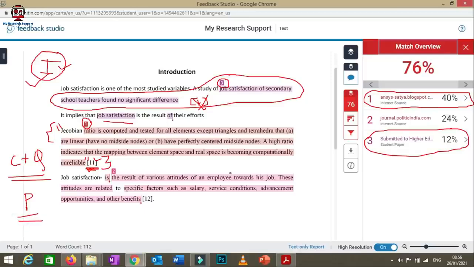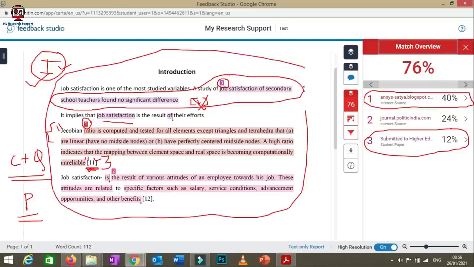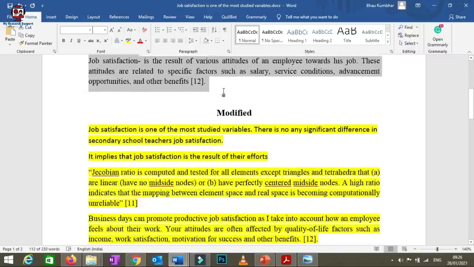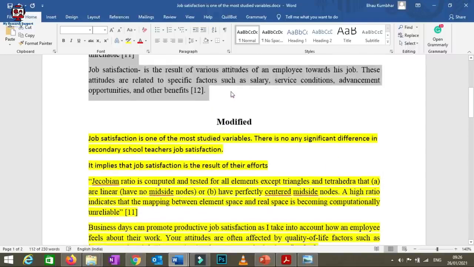Now I'll be showing you how I have applied all these steps to this text and what the final results will be. Previously it was 76%. After applying all these steps, what similarity index will come? This is the original document, which has 76% plagiarism, and I have applied all these 4 steps and modified it into this document. See what changes I have made.